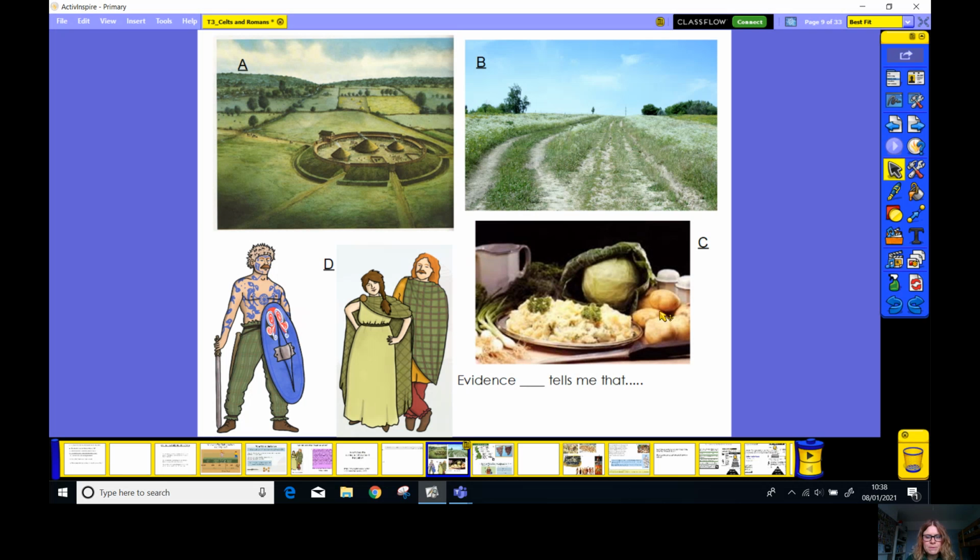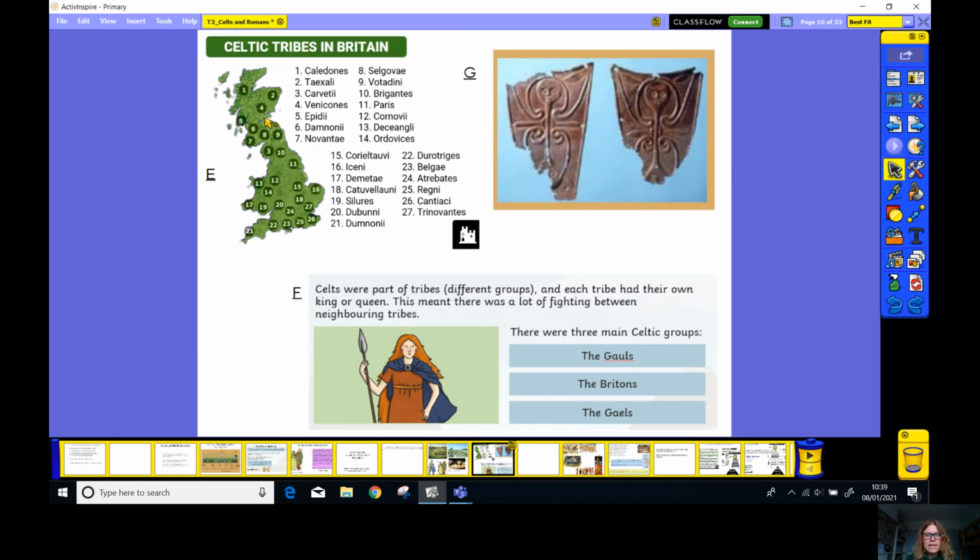Picture C shows us some of the foods they would eat. You might recognise some of these foods because we eat similar things nowadays, don't we? E, G and F give you more information. Now G is a piece of primary evidence here. This is some jewellery. What does that tell us about the Celts, the fact they wore jewellery?